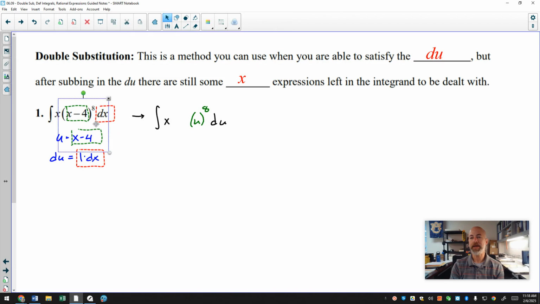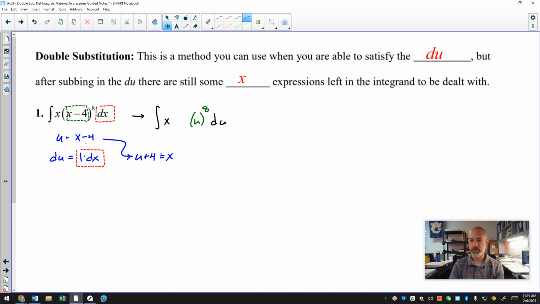So I'm looking back at my u expression here. U is equal to x minus 4. And if u is equal to x minus 4, here is where I'm going to do some algebraic manipulation. I can add 4 to both sides of that equation, and I can say that u plus 4 is equal to x.